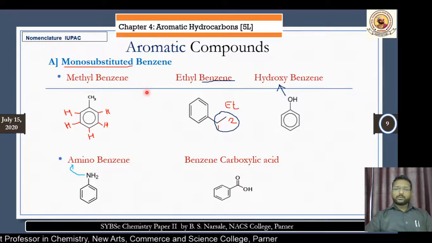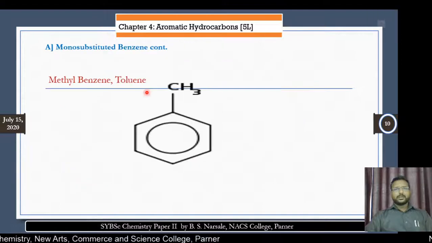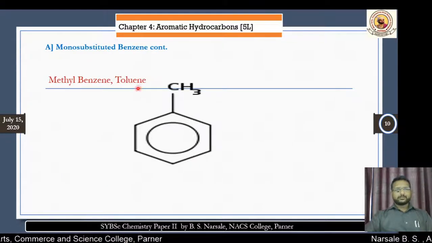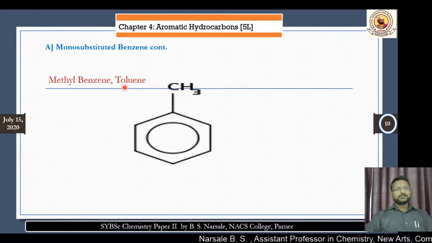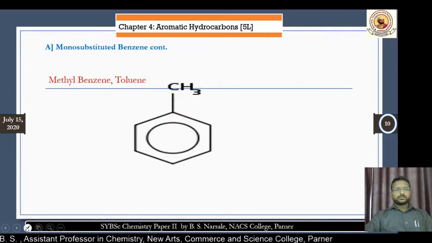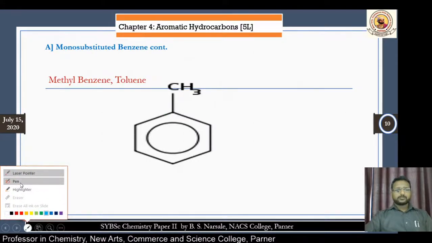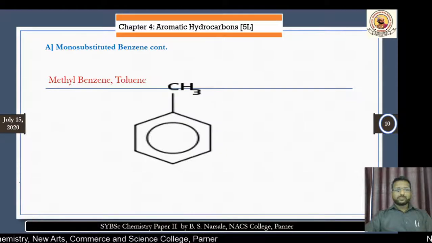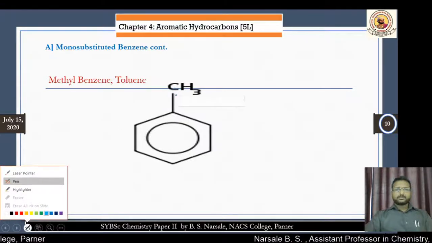Now we have to go for disubstituted. But before going to disubstituted, we look at a simple thing. For that purpose, we take one example, methyl benzene or toluene. What is the important thing we have to notice here? If we replace one of the hydrogens by any group, as we have replaced here by a CH3 group, then what happened?